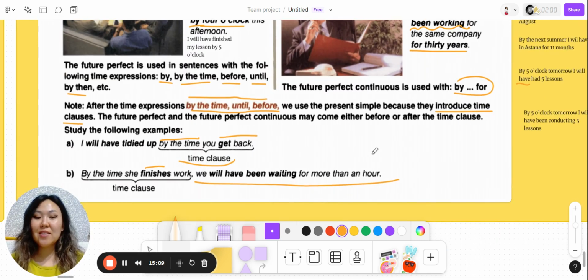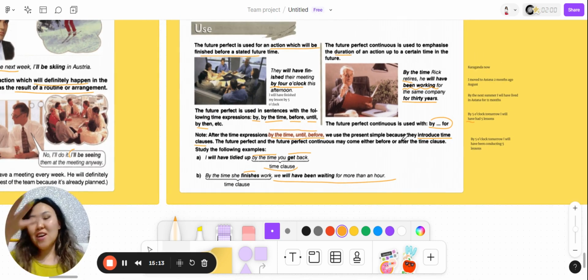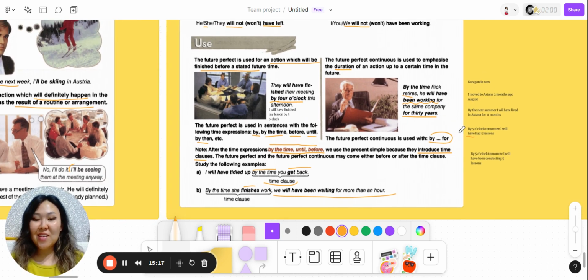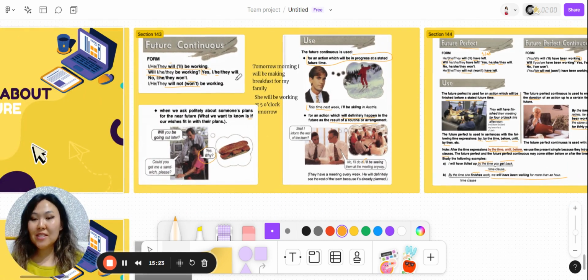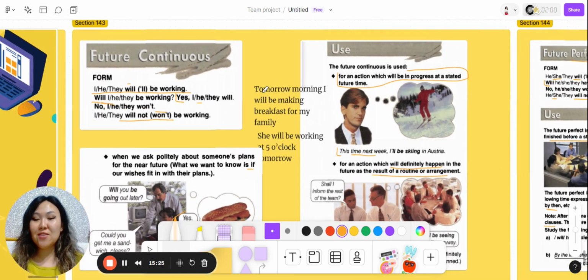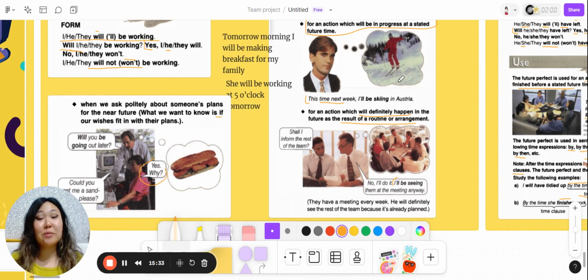I hope that you've understood everything, or you have remembered everything that you had come across long ago. But anyways, these tenses are not so complex, and again, future continuous is used for some fixed stated time in the future, and we imagine that we will be doing something at this time.